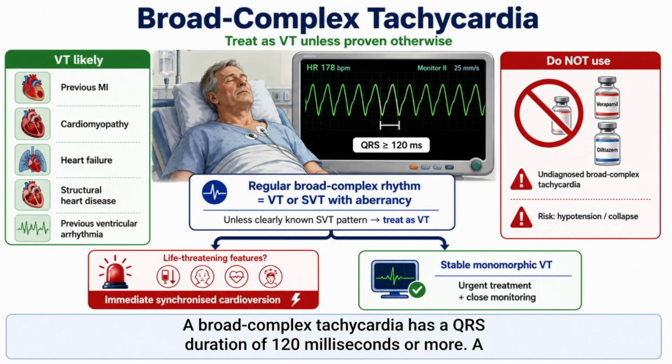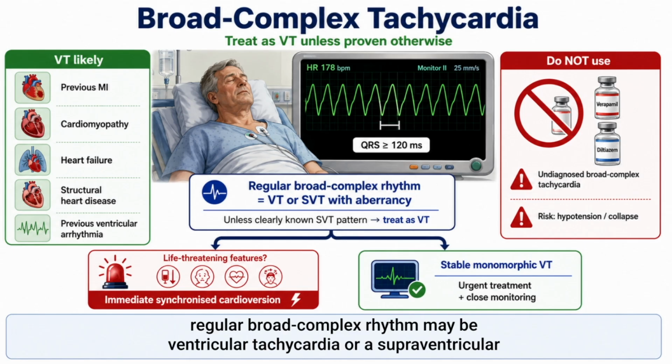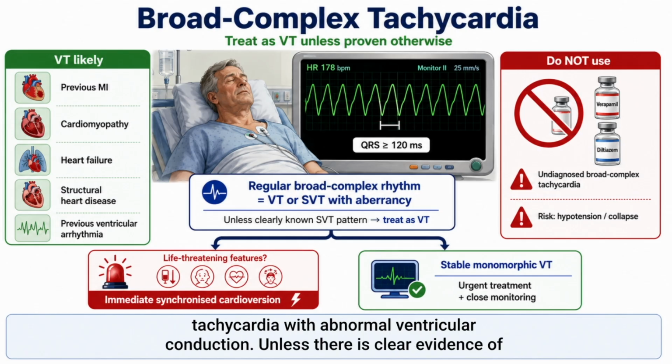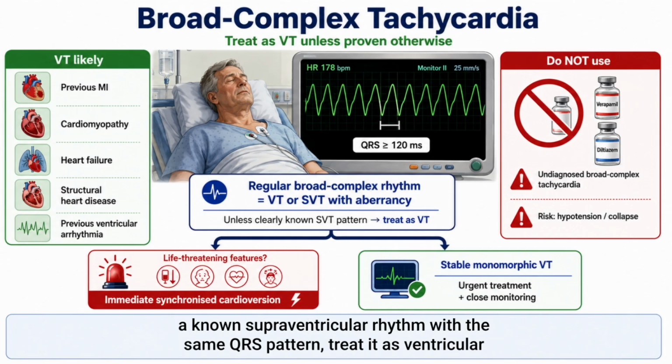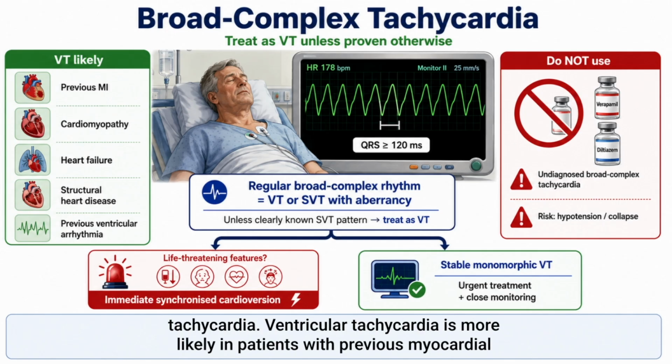A broad complex tachycardia has a QRS duration of 120 milliseconds or more. A regular, broad complex rhythm may be ventricular tachycardia or a supraventricular tachycardia with abnormal ventricular conduction. Unless there is clear evidence of a known supraventricular rhythm with the same QRS pattern, treat it as ventricular tachycardia.